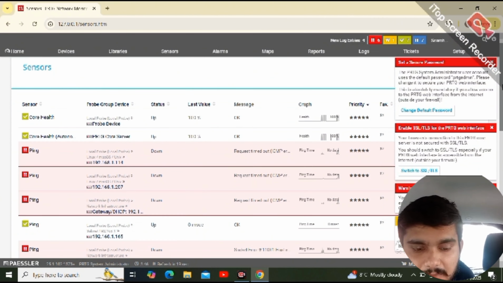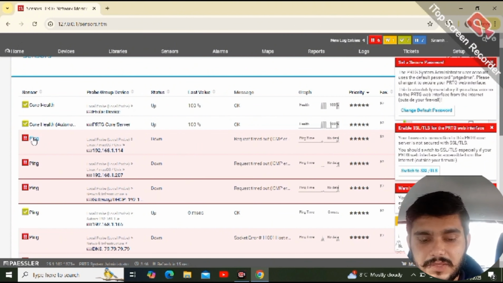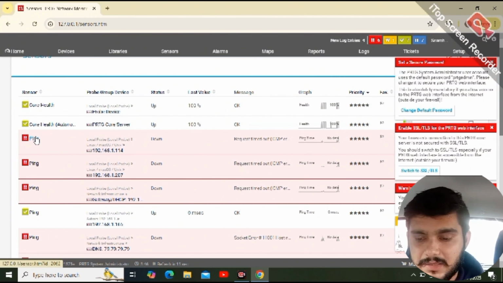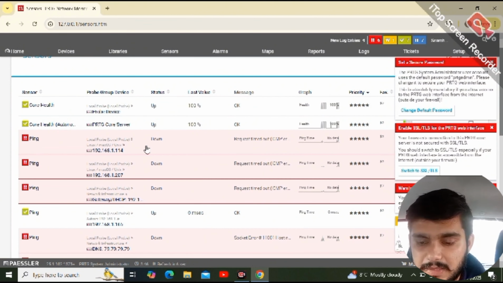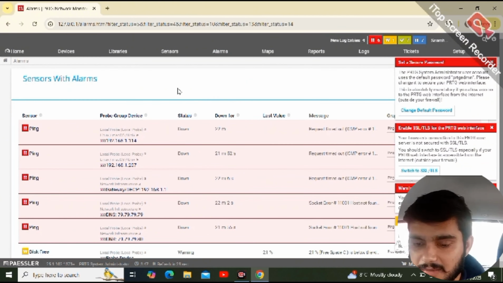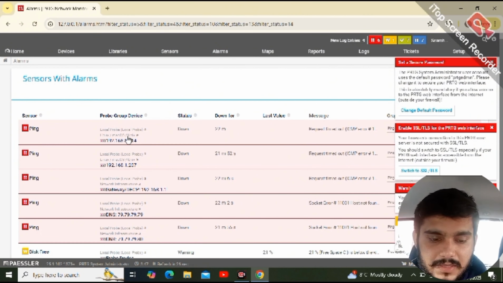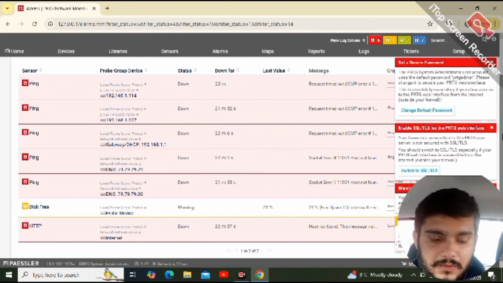After that, the libraries. Here we can see all these mentioned libraries, which one we can use. Here are all the sensors where we can see the priorities of the sensors, which one is set by ourselves. And we can see the health, and we can see whether they are pinged with the network or not pinged.